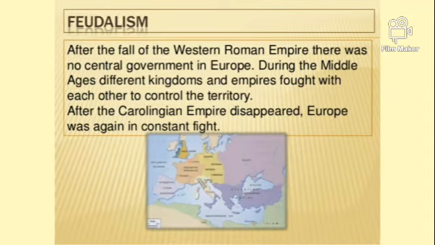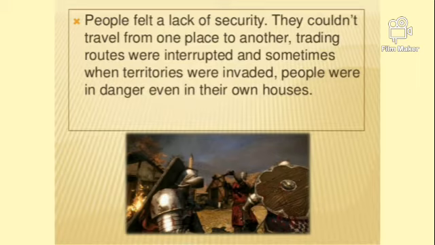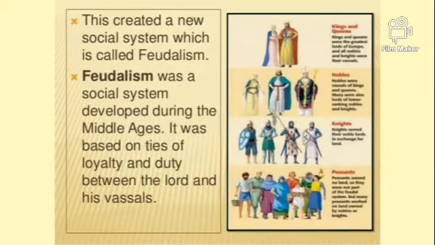Let us see how the concept of feudalism began in the complete European continent. After the fall of the Western Roman Empire, there was no central government in Europe. During the Middle Ages, different kingdoms and empires fought with each other to control territory. Europe was again constantly in fight. Due to this, people felt a lack of security. They could not travel from one place to another. Trading routes were interrupted, and sometimes when territories were invaded, people were in danger even in their own houses. This created a new social system which is called feudalism.